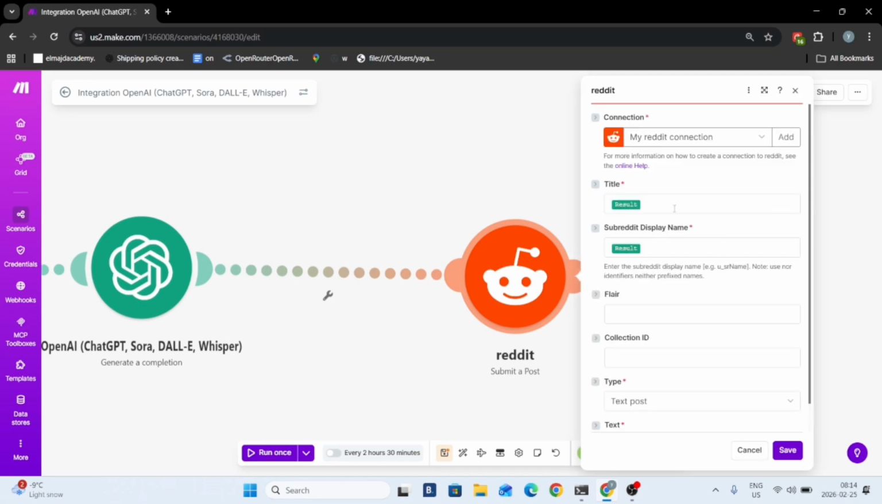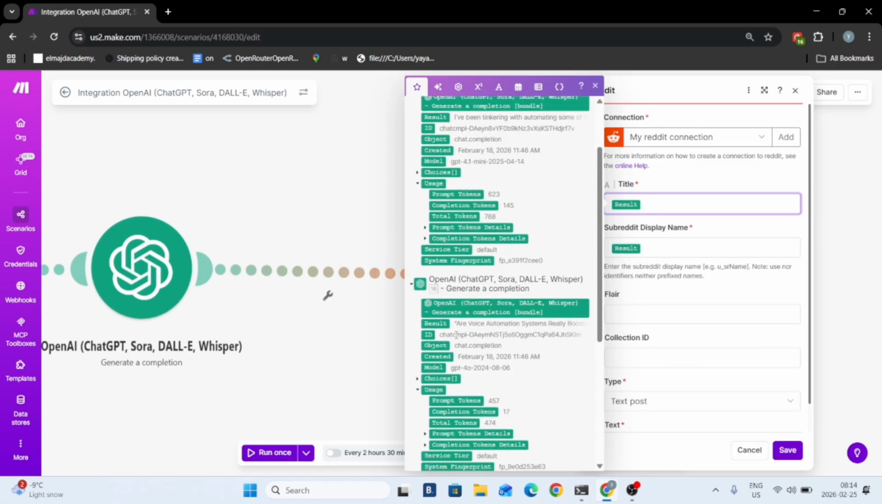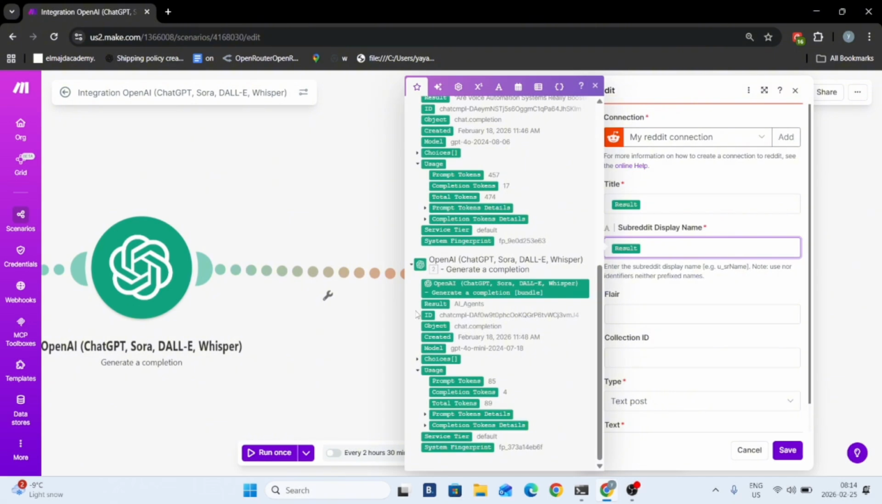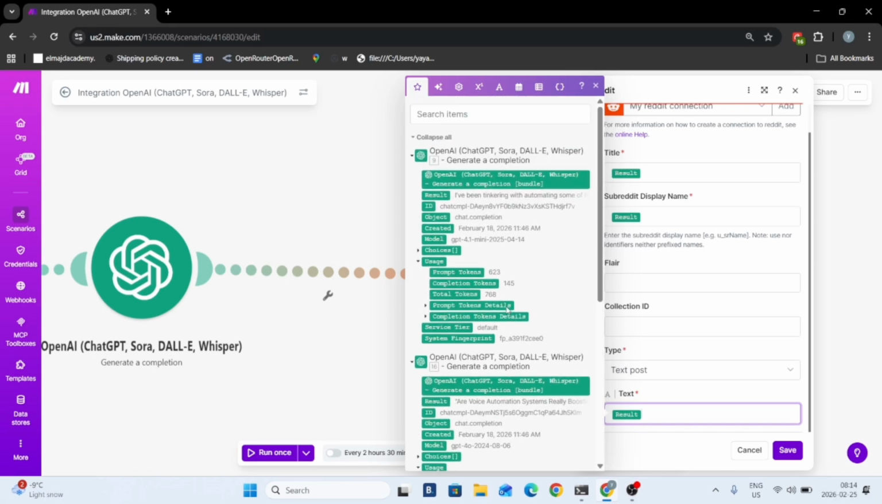For the title, you're going to pick the result from the second ChatGPT module, which is this. And as you can see, he still made a mistake and put quotation marks. If he does something like that, you can just upgrade the model to be slightly smarter than the 4.1 or whatever we used at the start. And then for the subreddit display name, you're going to go down here and pick the subreddit from the first ChatGPT module. Then for the text, you're simply going to pick the last ChatGPT module, which is the one on top right here.